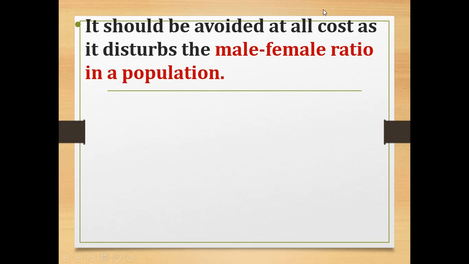It should be avoided at all costs, because it disturbs the male-female ratio in a population.